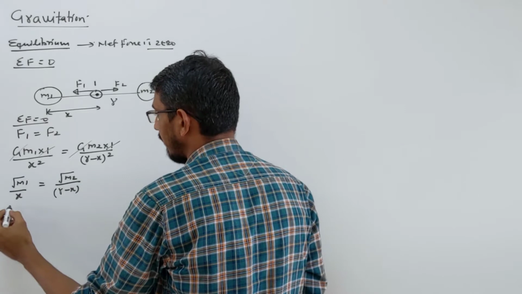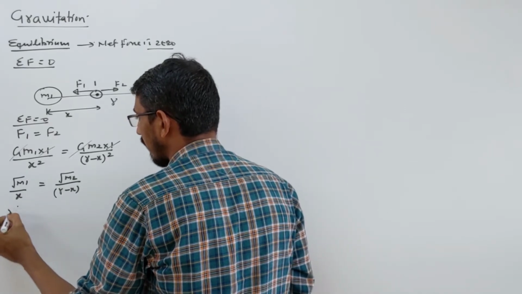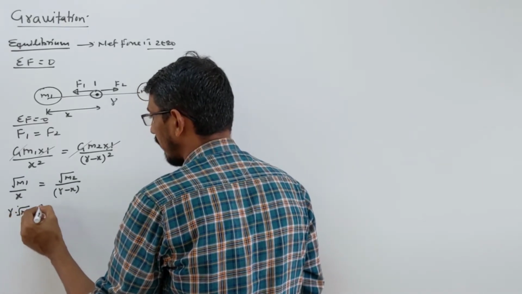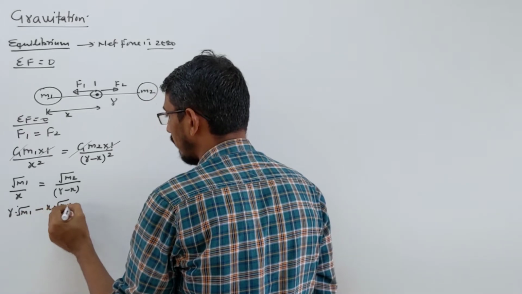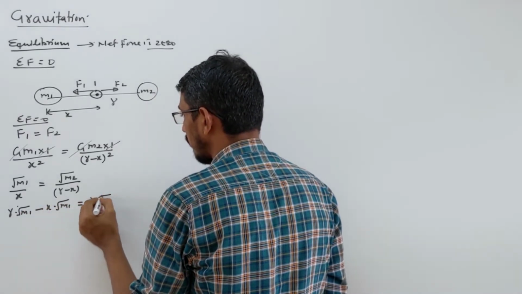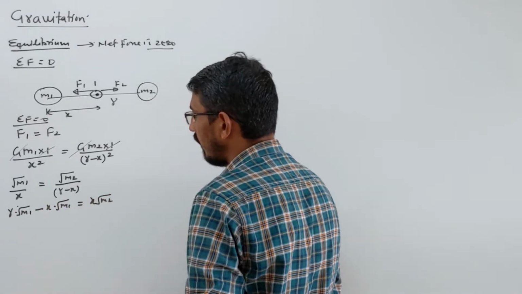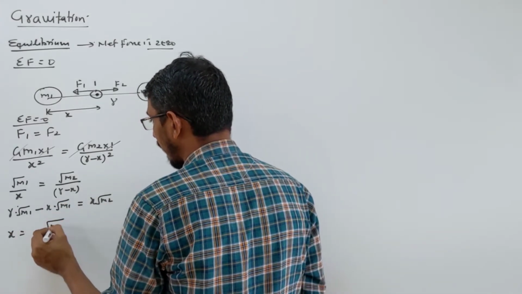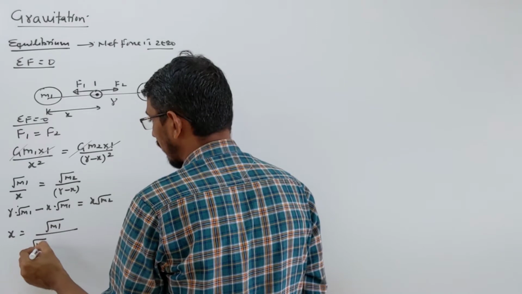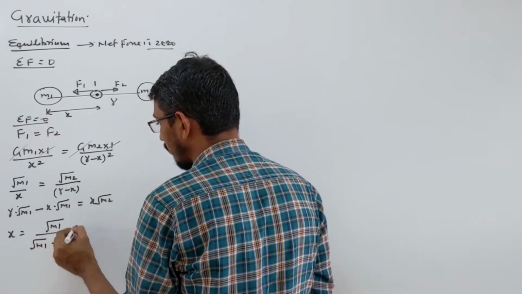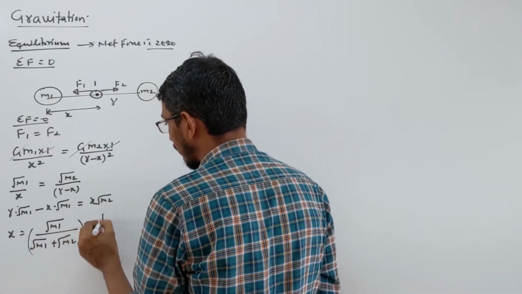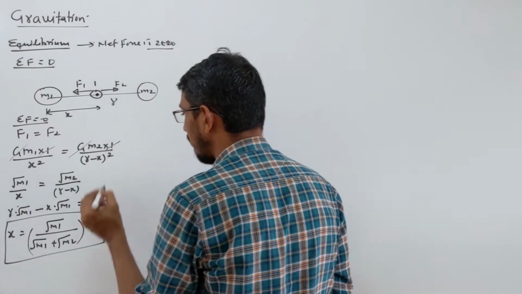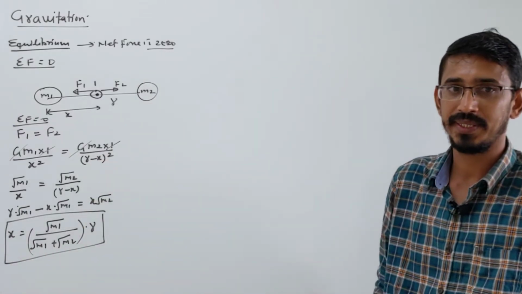Let's cross multiply them. You will see that it becomes r into root of m1 minus x into root of m1 is equal to x into root of m2. We have to find x, so x comes from this formula, it becomes root m1 upon root m1 plus root m2, into R. That is a simple formula, you can remember this also and you should understand this also.